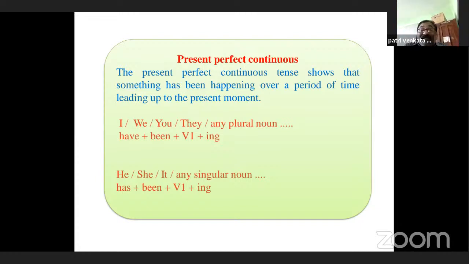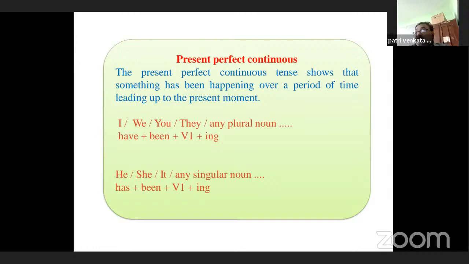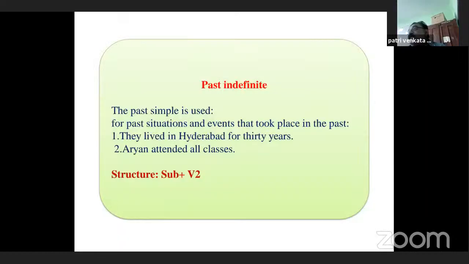Okay, let us see the next one, that is the past tense. Past indefinite. What is past indefinite? When do we use past indefinite? To refer to situations and events or actions that took place. After completed actions, we use past indefinite.